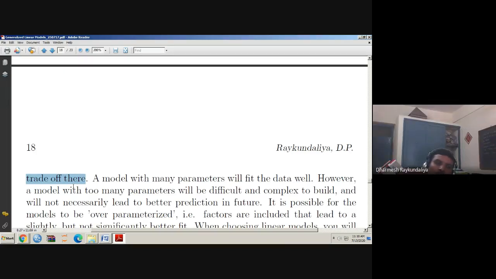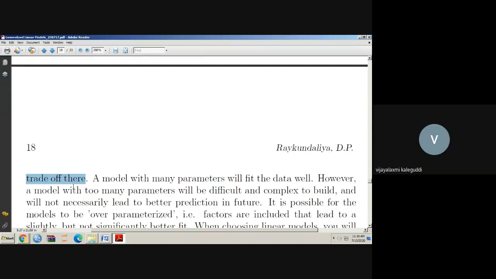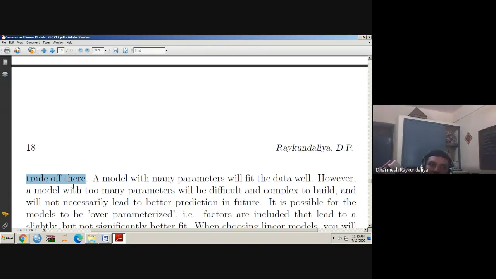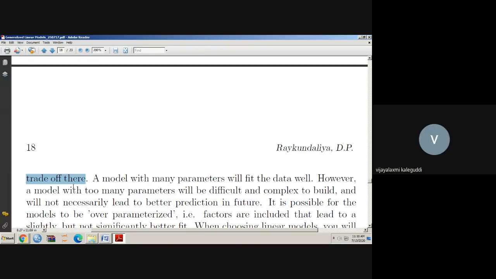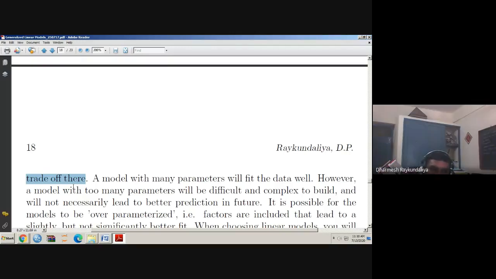So it doesn't mean that a higher R square is always a better model, because when you achieve a high R square, simultaneously you achieve high complexity in the model. Therefore you require some balance between the addition of a variable and higher R square, and that is how you can go for applying a penalty. You can go for the adjusted R square, AIC, BIC, etc. The same problem is here.